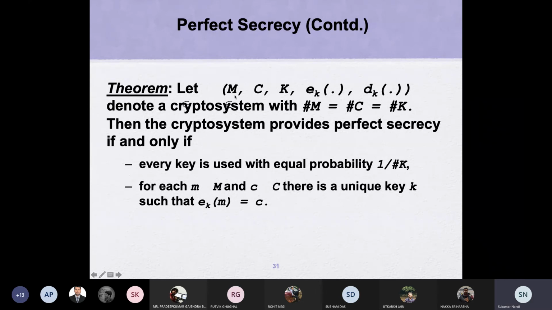So M is the plain text set, capital C is the ciphertext set, capital K is the key set, the number of keys, E is the encryption algorithm, and DK is the decryption algorithm. Denote the crypto system with the minimum requirement: the size of the plaintext, the size of the ciphertext, and the size of the key.